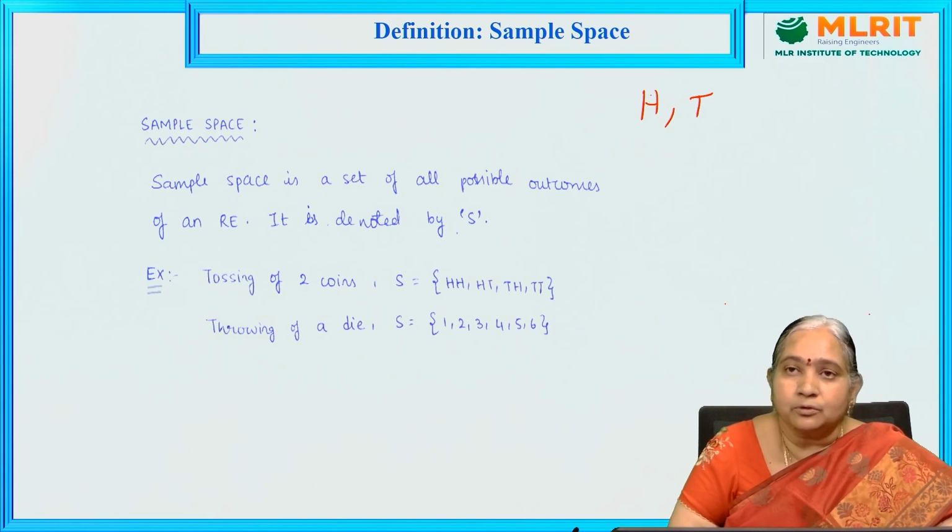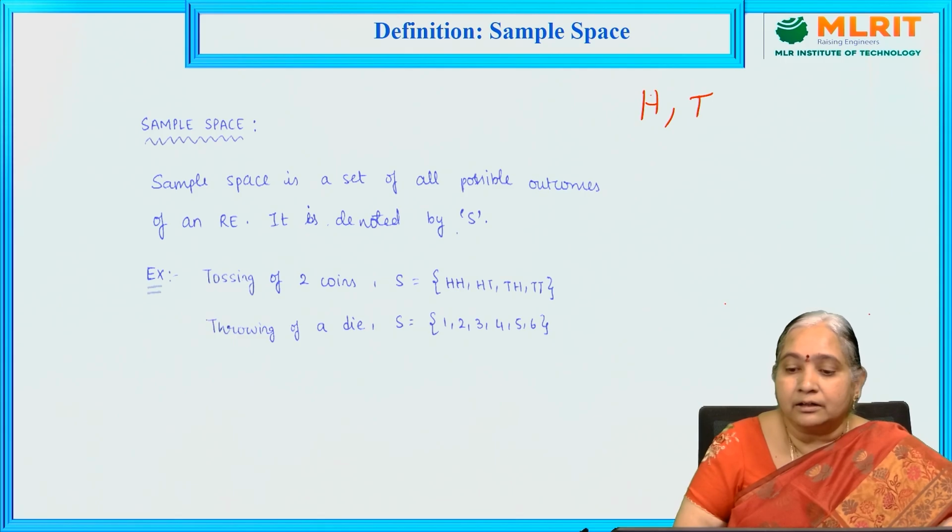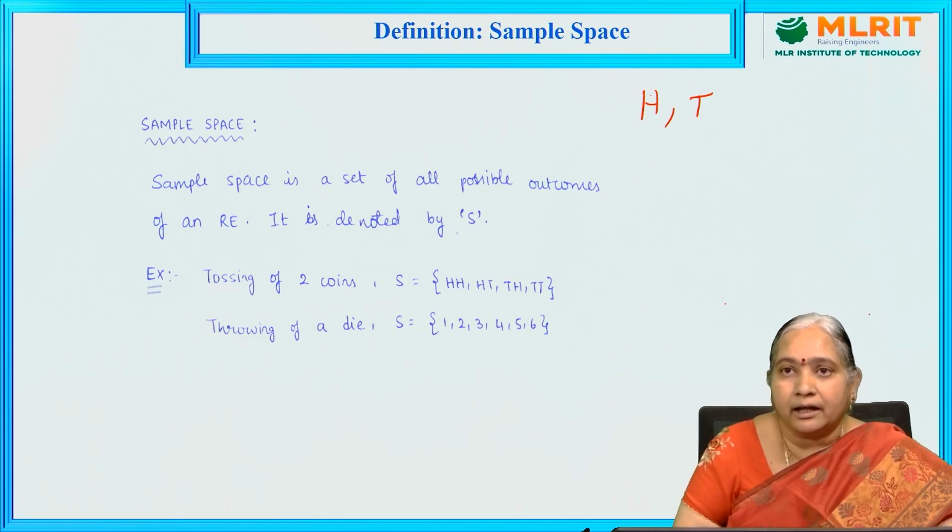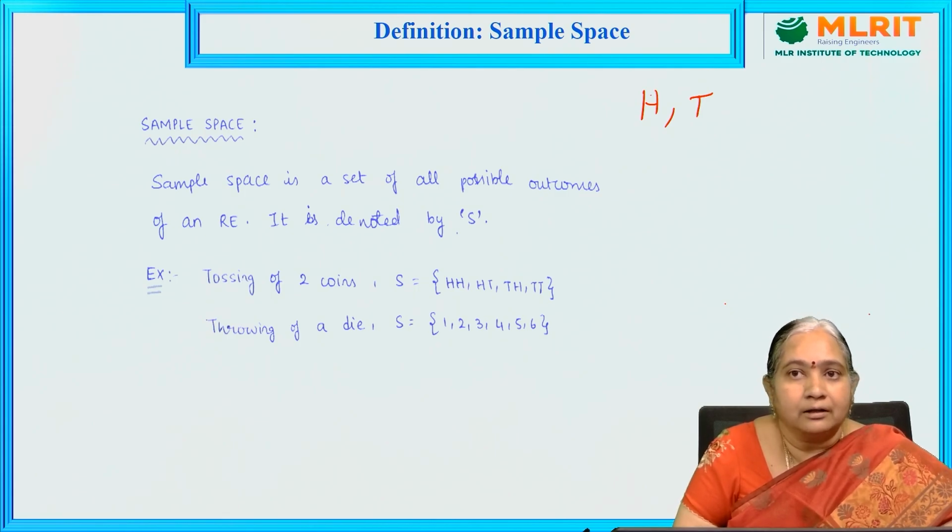That means there is no certainty in the output. So tossing a coin, throwing a die and drawing from a pack of cards are all random experiments. In this course, we take these random experiments and study probability and different types of random variables and their properties, and based on that we solve problems.